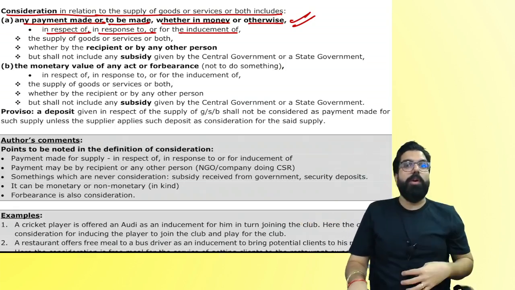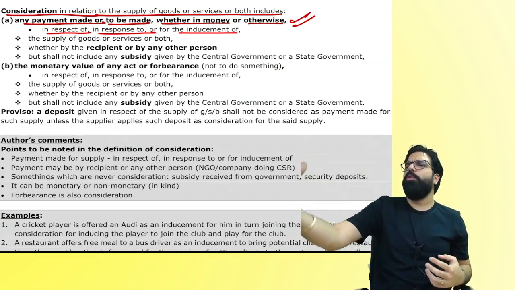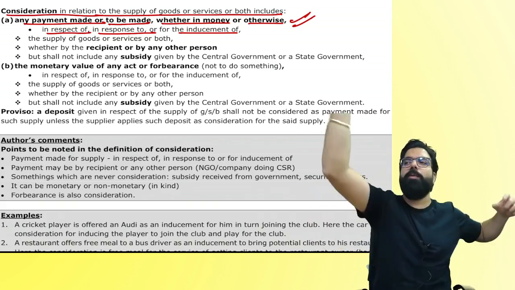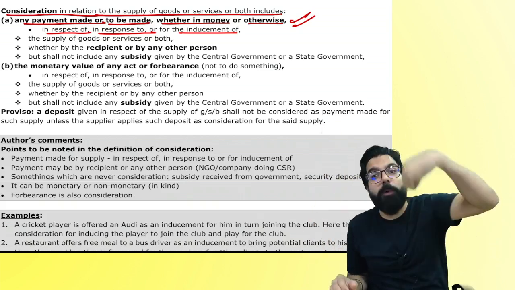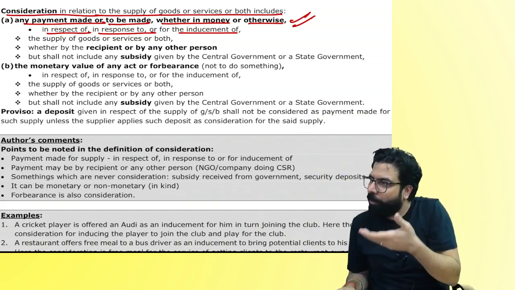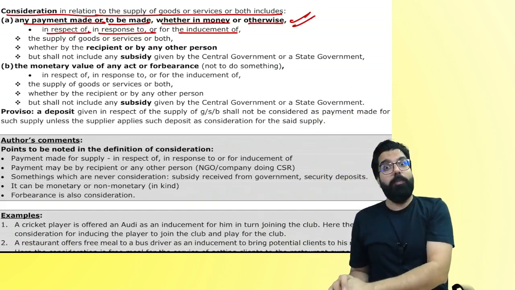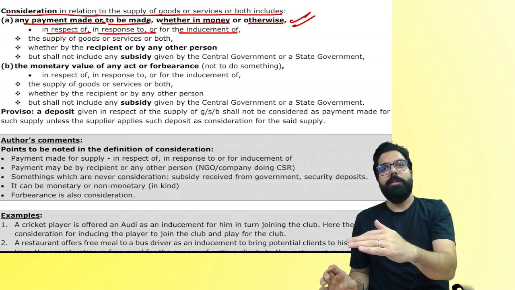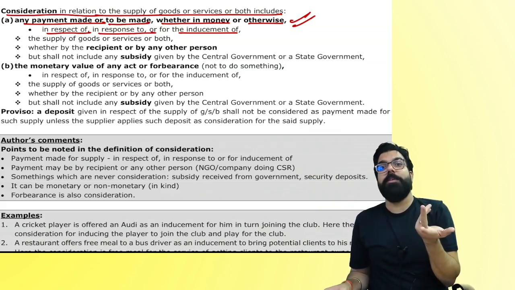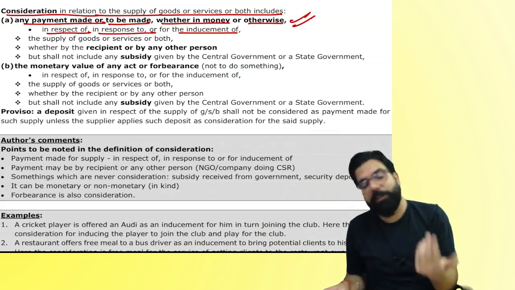In response to, for example, I taught so well, one student, Jayant, got up and said, sir, in response to your class, wow, I'll give you my car. So it can be in respect of my class, I told you to give me 10,000. In response means I did one action and in response to that action, you gave me something. So that is also a consideration.